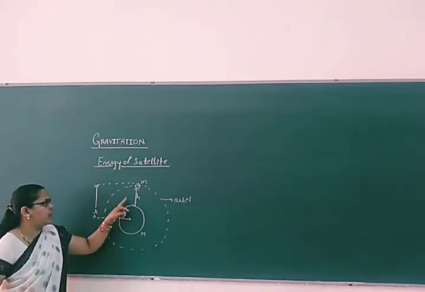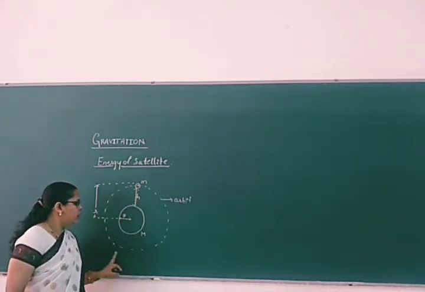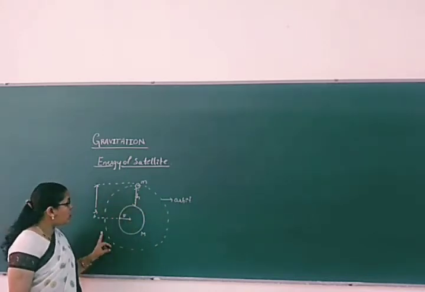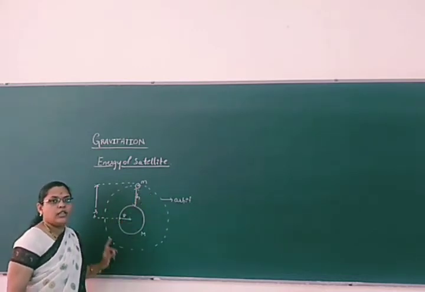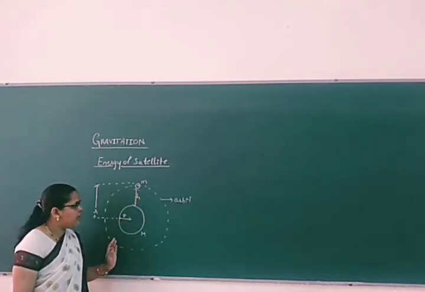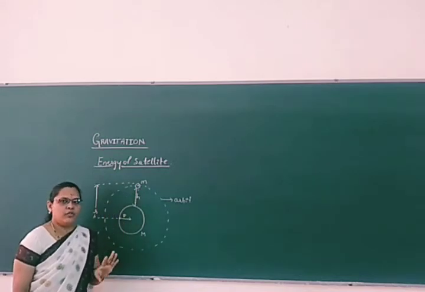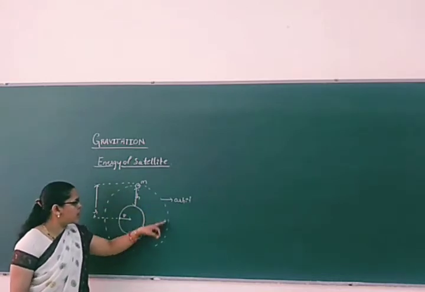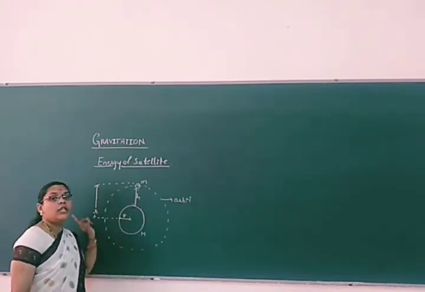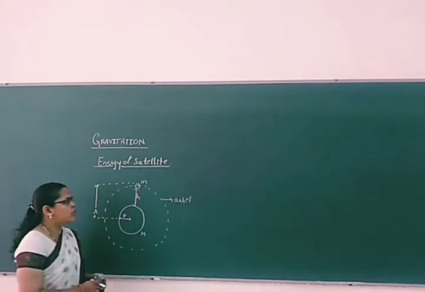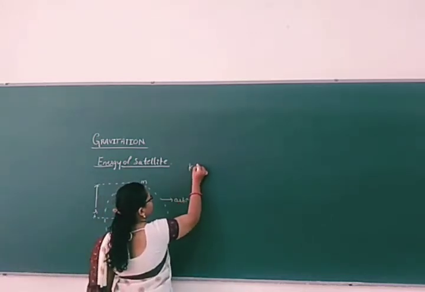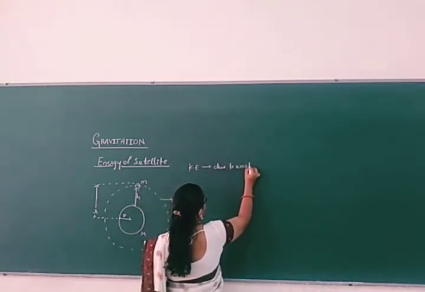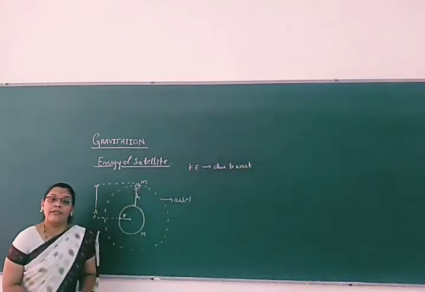Now let us concentrate here. If the satellite is showing circular motion, or uniform circular motion, around the earth, this is possible because it has motion. Due to this motion, this circular motion around the earth, it has kinetic energy. So what does kinetic energy mean? It is due to work. How much work you are doing, that much energy you are having, right?